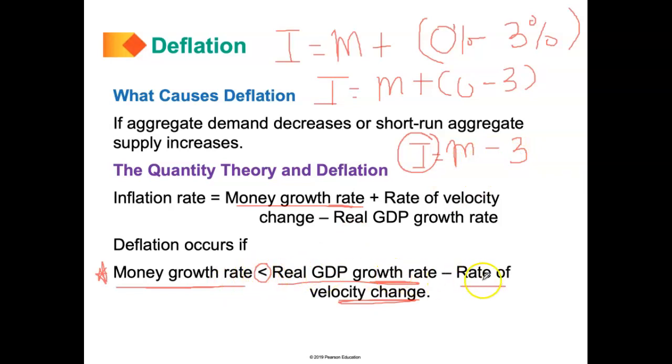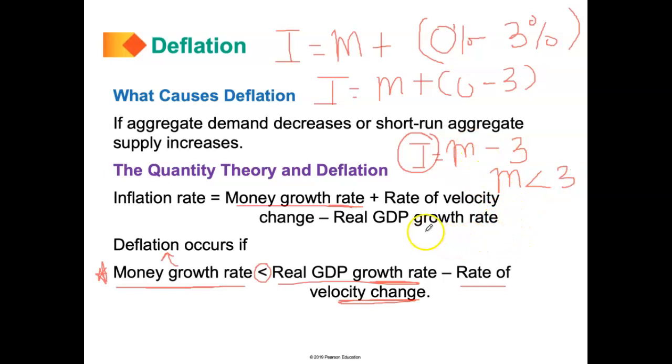If the money growth rate is less than the real GDP growth rate minus the rate of velocity change, we tend to have deflation. So in this example, inflation becomes negative only if M is less than 3. So suppose M equals 2.